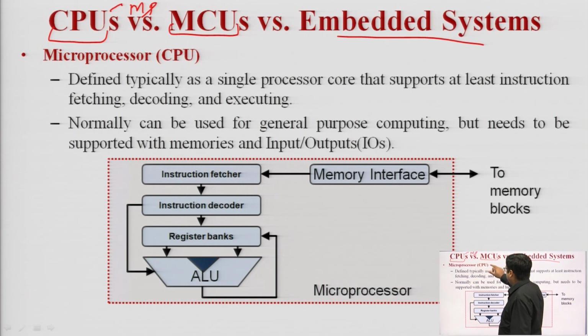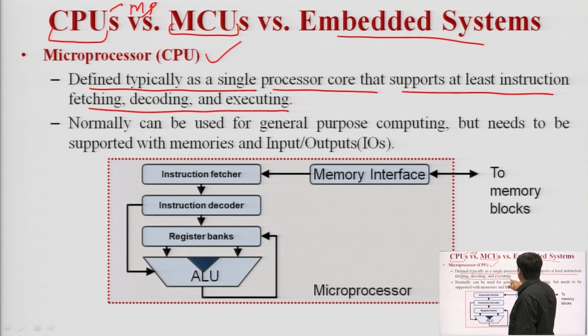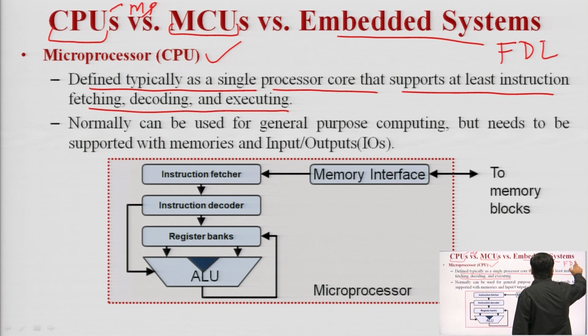First, let us take the microprocessor. A microprocessor is basically a central processing unit, only a CPU. We have to add all the external components to the CPU. It does not have any internal memory; ADC, DAC, timers are all externally connected to the processor. It is defined typically as a single processor core that supports at least instruction fetching, decoding and executing. So, in a microprocessor there are 3 functions: fetching the data, decoding the data and executing the data.